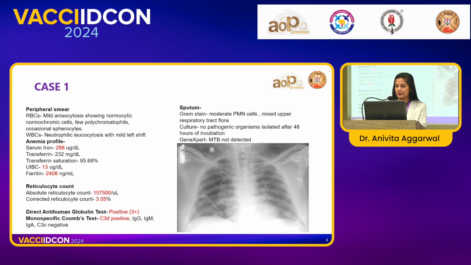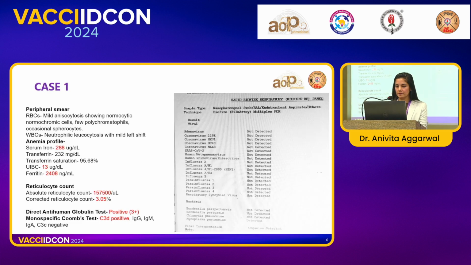Here we look at the chest X-ray of this patient, and essentially we do not see any consolidation. However, there are fine reticular nodular opacities that can be demonstrated. We performed a respiratory BioFire in which we detected Mycoplasma pneumoniae. So here we are looking at a case who had Mycoplasma pneumoniae to begin with and probably developed autoimmune hemolytic anemia as a complication of Mycoplasma.